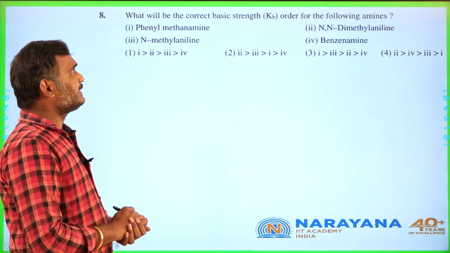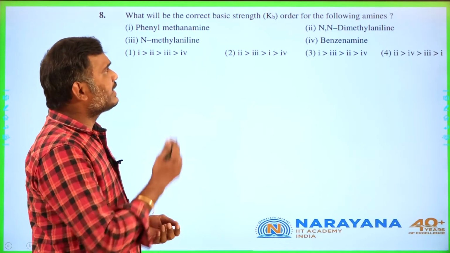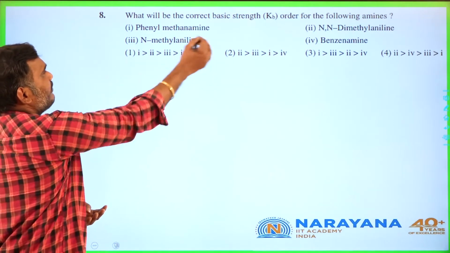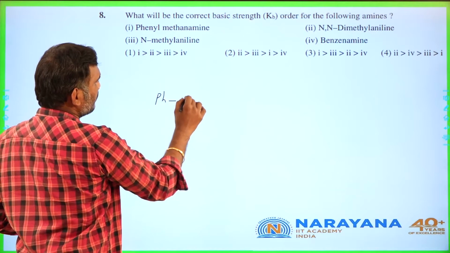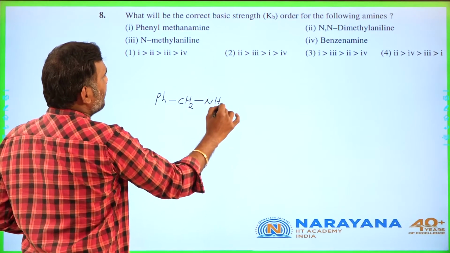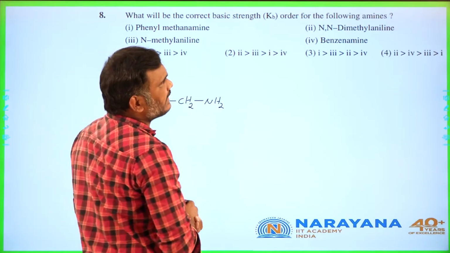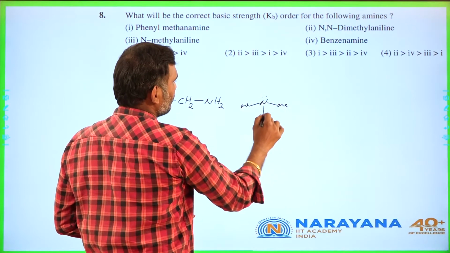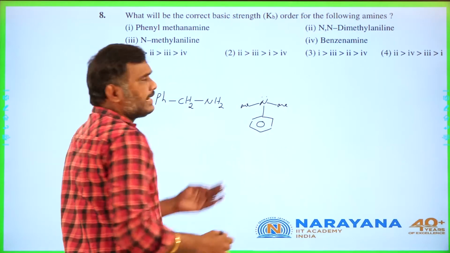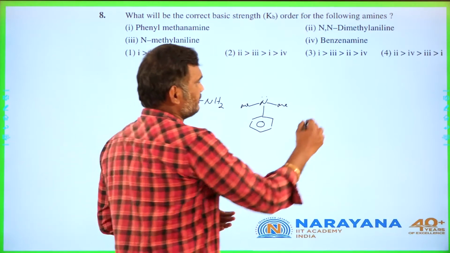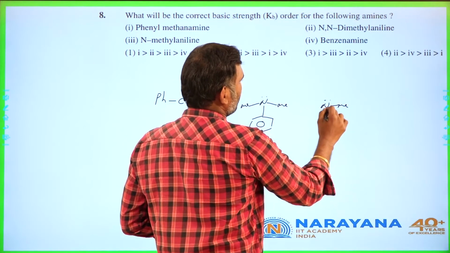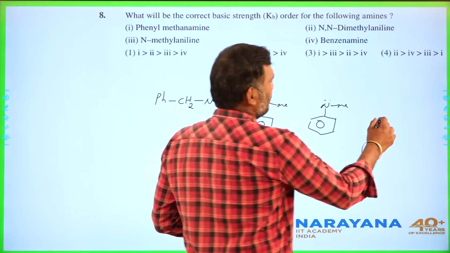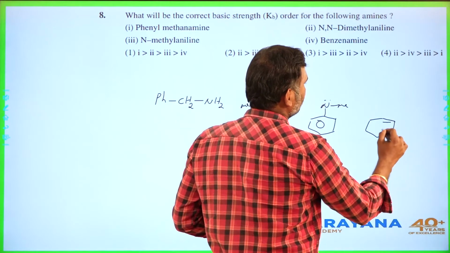Yes. What will be the correct basic strength order of the given following amines? Basic strength order or Kb, both are the same, student. Given: phenyl methyl amine, option A. N,N-dimethyl aniline. N-methyl aniline. Next, benzene amine, which is nothing but aniline itself.